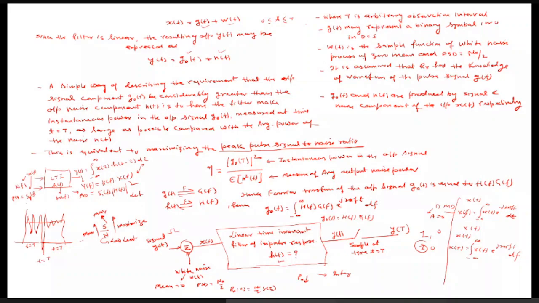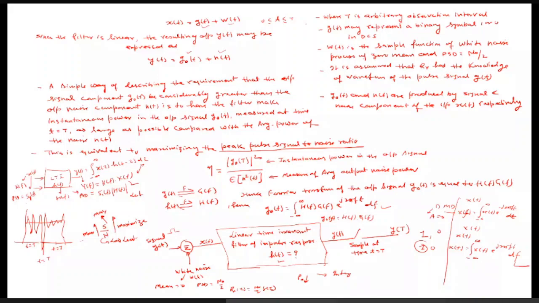So here we have G_0(f), because we have assumed the absence of the noise. G_0(f) will be simply H(f) into G(f), and if you take the inverse Fourier transform of this G_0(f), we get this g_0(t). So g_0(t) will be the integral from minus infinity to infinity of H(f)G(f) e^(j2πft) df. We need to integrate this once we take the inverse Fourier transform, and the resultant signal will be a function of time t. So this is how we can calculate g_0(t), the output of this LTI system.